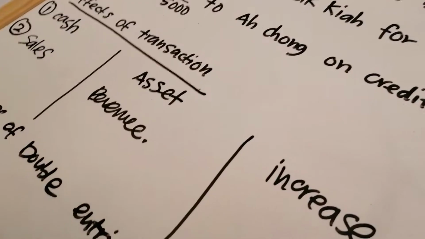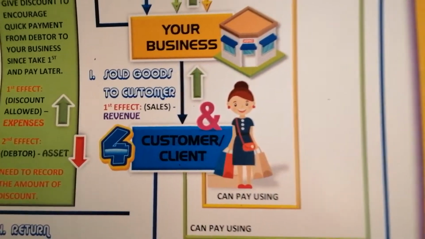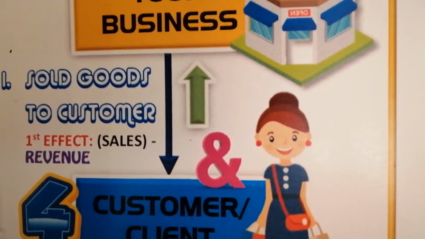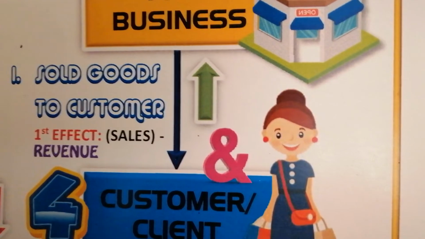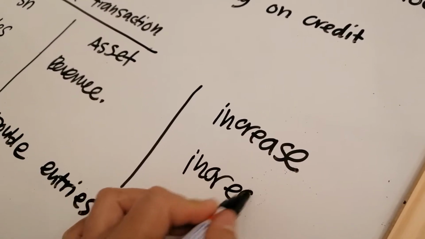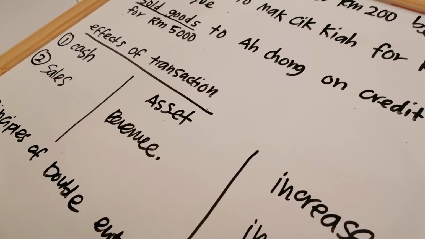If you're not sure, you can check from here. Every new sale is categorized as revenue, and new sales will increase business revenue. So the effect here is increase. If you're not sure, you can also check cash: why asset, why increase.